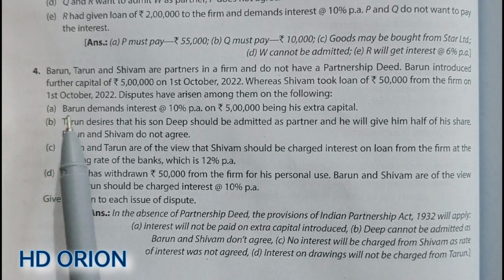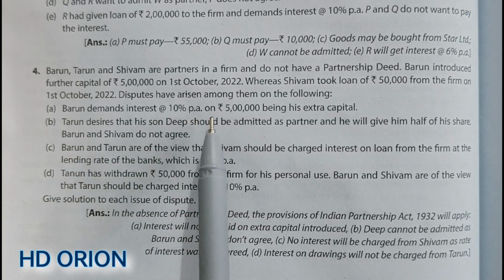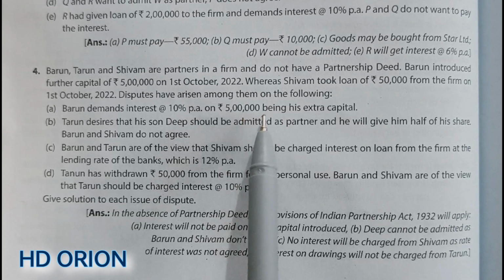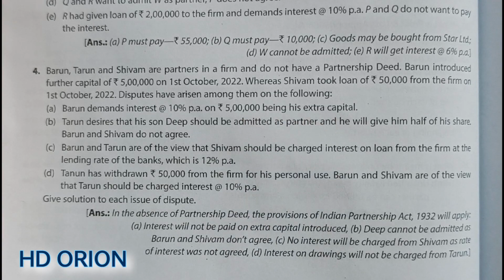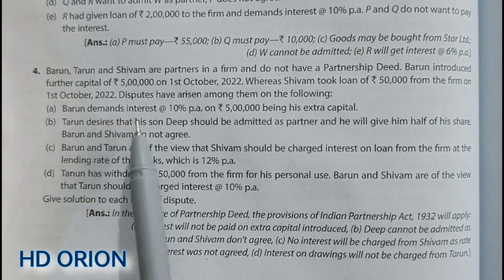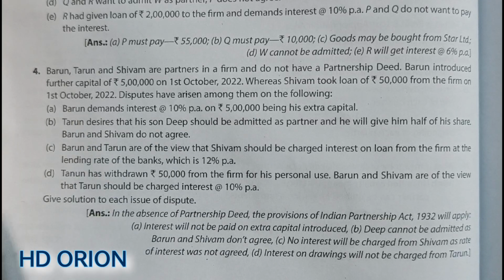Point A: Barun demands interest at the rate of 10% per annum on rupees 5 lakh, being his extra capital. Interest on capital in case of no partnership deed is not recommended in the Indian Partnership Act 1932. Fine. So no interest on capital will be allowed to partner Barun.